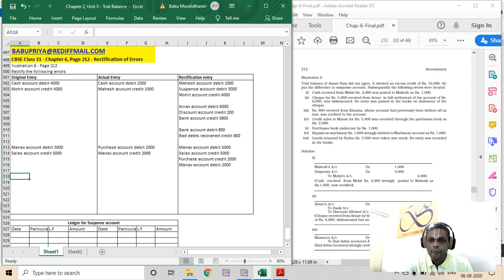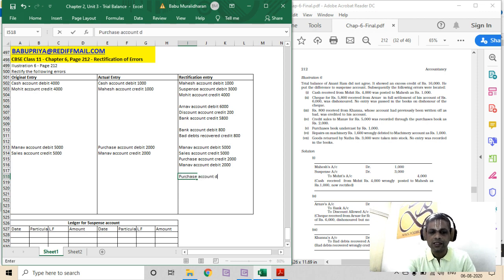Next one. Purchase book undercast by rupees 1,000. Purchase account is a debit balance. So purchase account debit 1,000 and suspense account credit 1,000. Right. The next one.